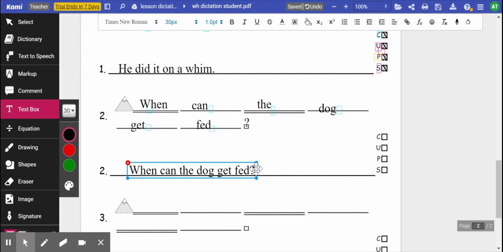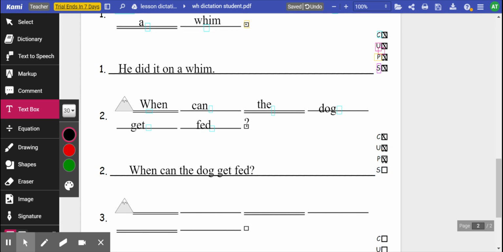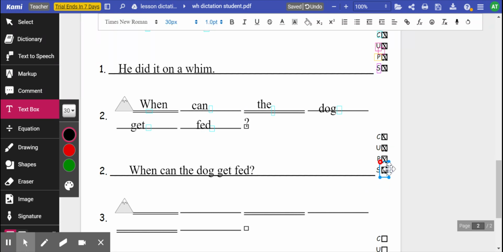Okay, check for CUPS, capital W at the beginning. Read the sentence. When can the dog get fed? I'm sure the dog's pretty hungry. So understanding, it makes sense. Punctuation, make sure it's a question mark, not a period. The last one is check the spelling, especially for the words when and dog and fed and the. At this point, you've written the so many times that you should know that THE spells the.